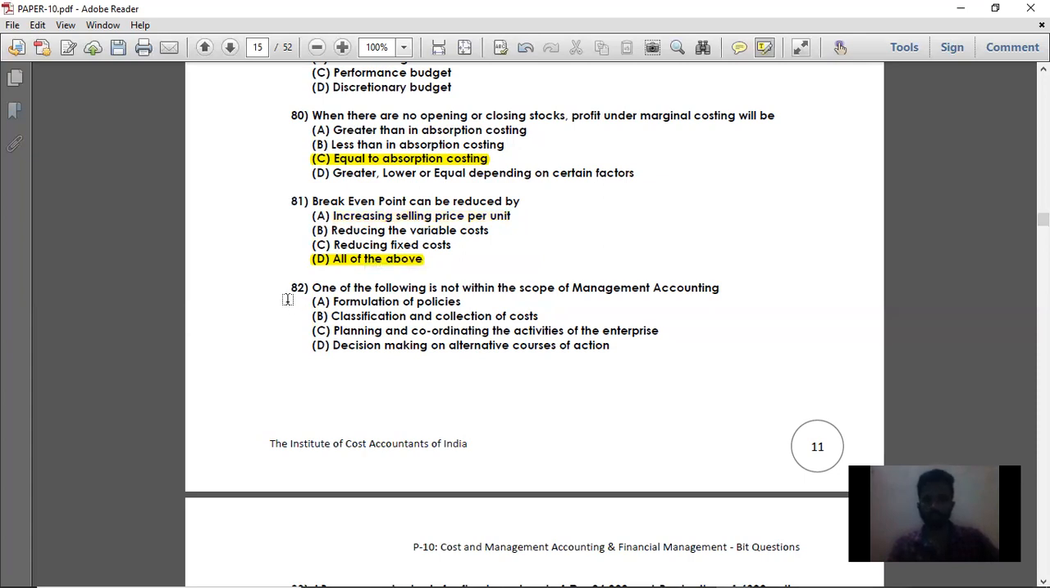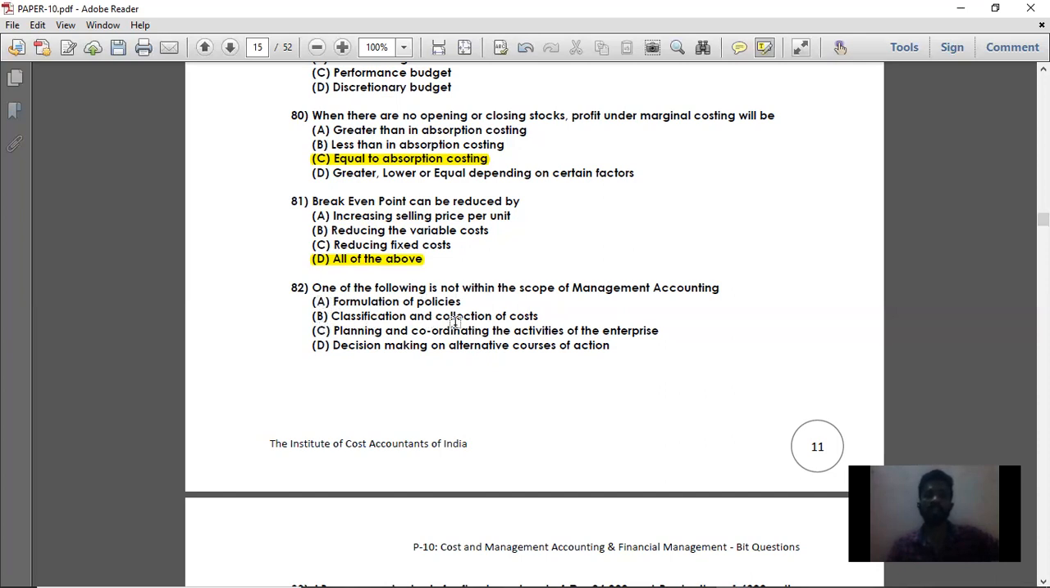Right. Next, question number 82. One of the following is not within the scope of management accounting. So what is not within the scope of management accounting? Evaluate one by one. Option A, formulation of policies. That is the main objective of management accounting, that is decision making, formulating policies. All these are main scope of management accounting. So option A is not the right answer.